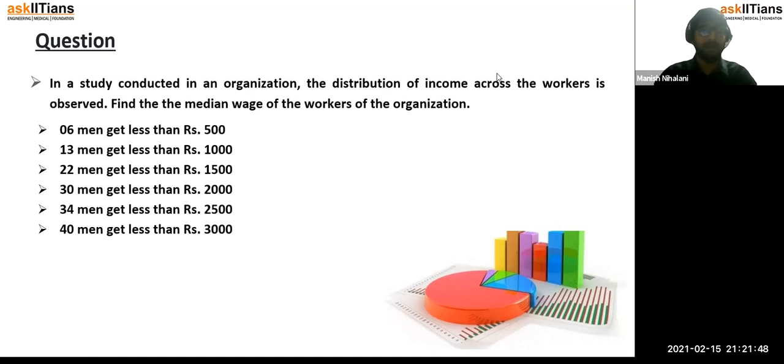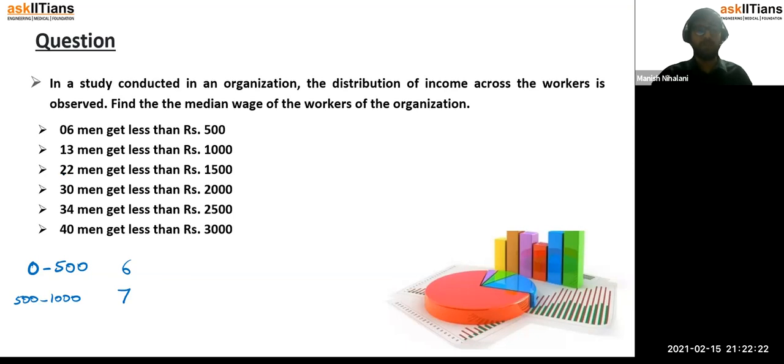So 6 men get less than 500 rupees. So you can clearly say between 0 and 500 there were 6 men. Then it says 13 men get less than 1000, but less than 1000 also includes those below 500, right? Which means between 500 and 1000 there were only 7 men, because out of 13, 6 were already below 500.